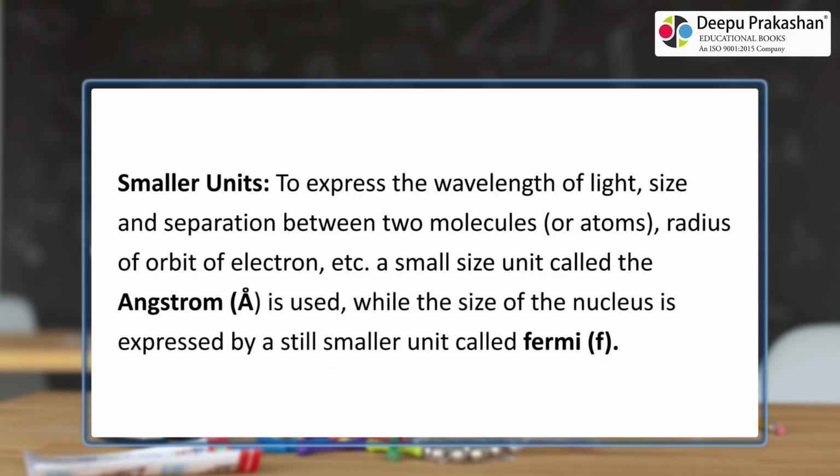Smaller units. To express the wavelength of light, size and separation between two molecules or atoms, radius of orbit of electron, etc., a small size unit called the angstrom, Å, is used, while the size of the nucleus is expressed by a still smaller unit called Fermi, F.